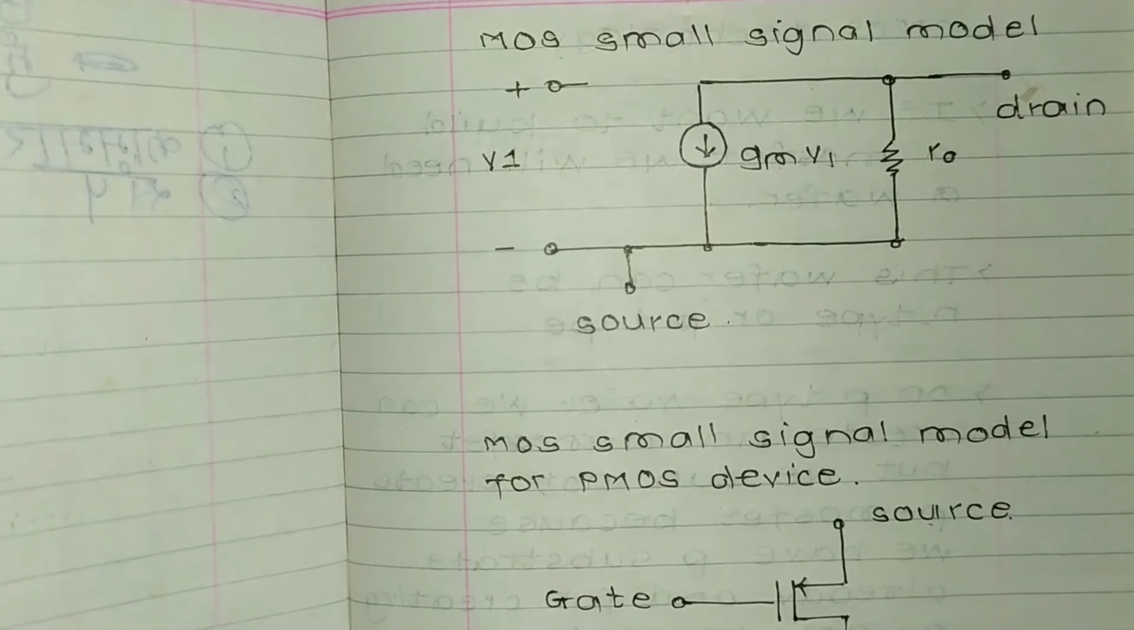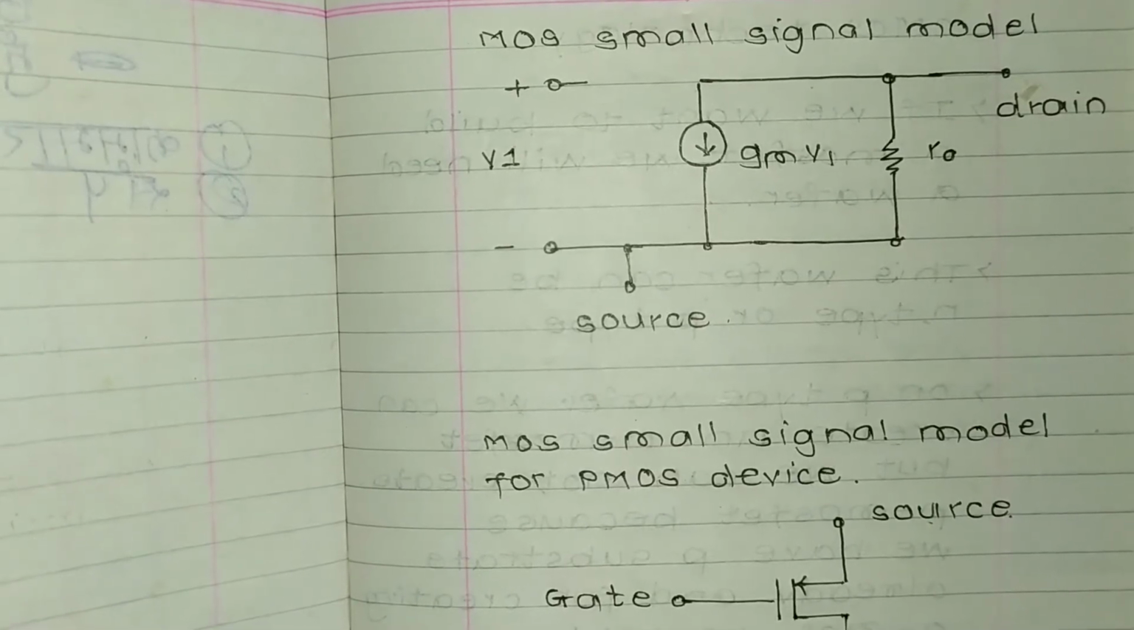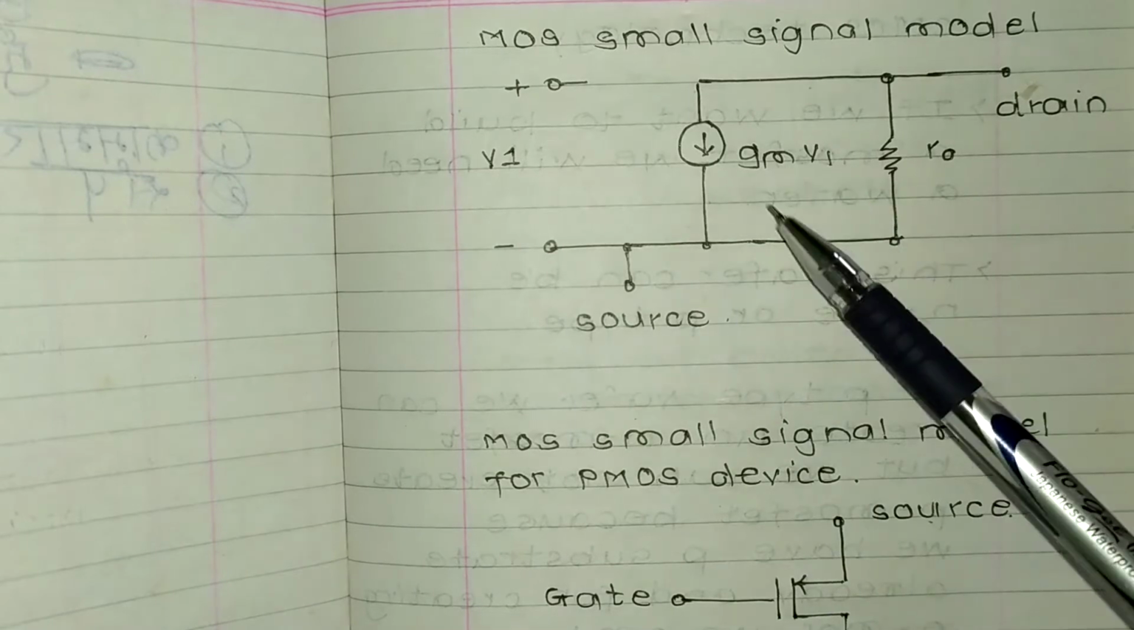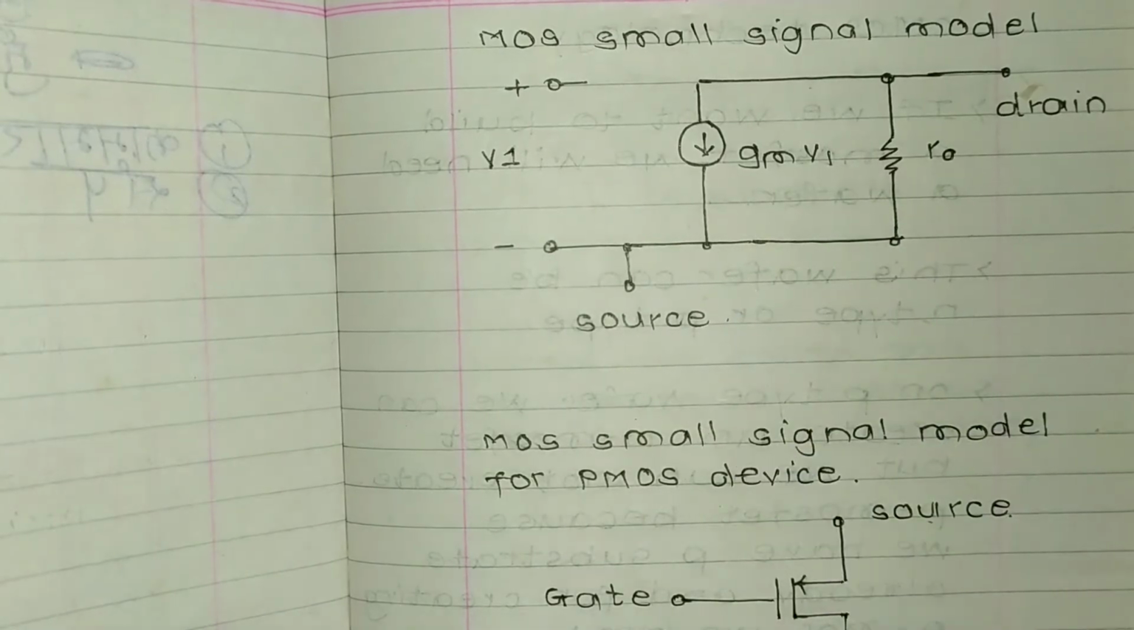In this lecture, we are discussing the common source MOSFET amplifier, and first we will discuss CMOS technology. These are basic MOS small signal models. The first is the model for an N-type MOSFET. This is the N-channel MOSFET's small signal equivalent model.